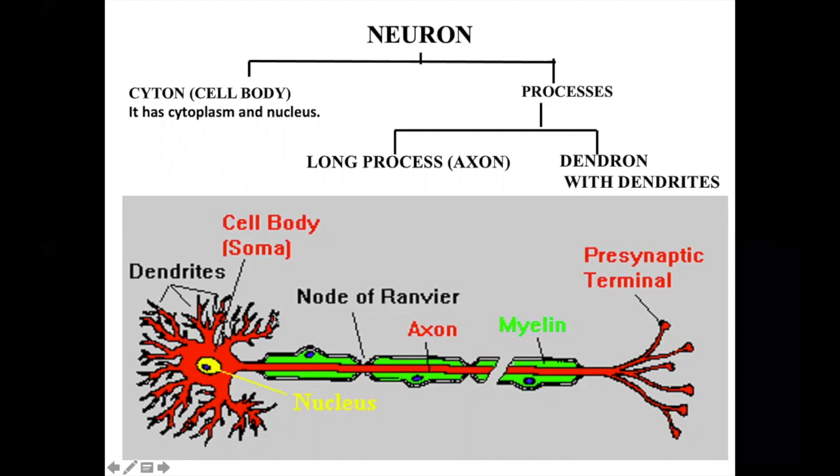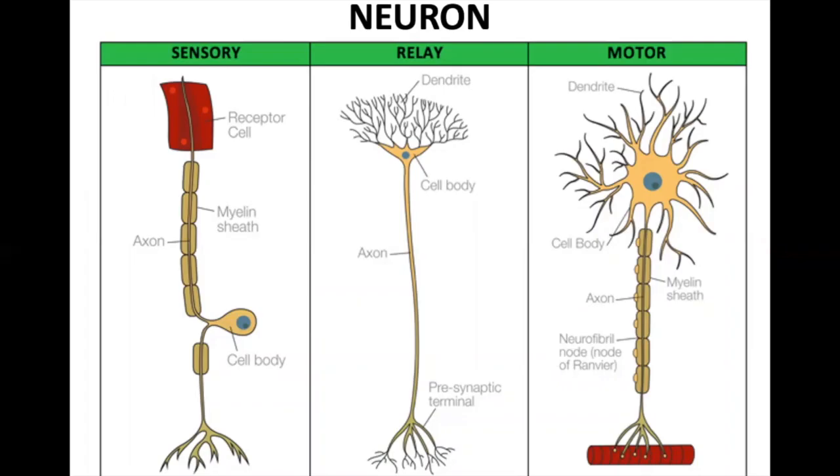Both of the endings, the dendrons, end with dendrites. They are branched. And here also you can see the axon end is branched. The axon is covered with the myelin sheath. It is a protein. This myelin sheath is not continuous. It is in the form of various different cells. Neurons are of three types: the sensory neuron, the relay neuron, and the motor neuron.